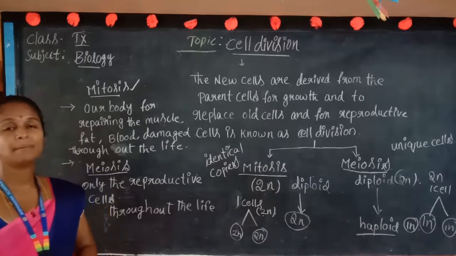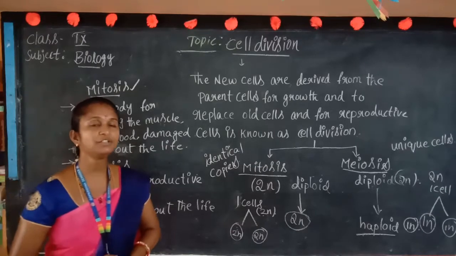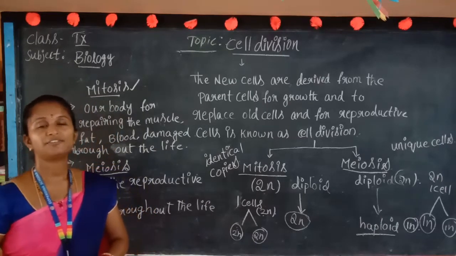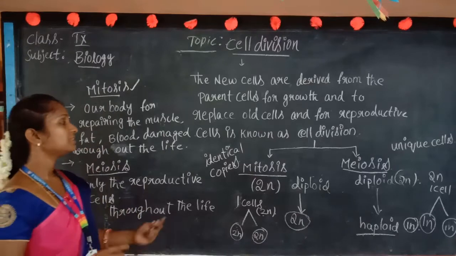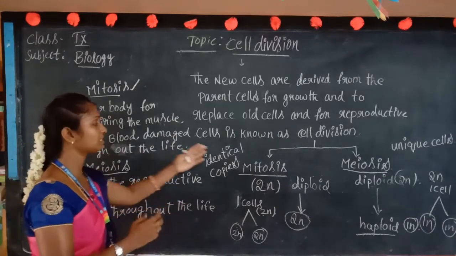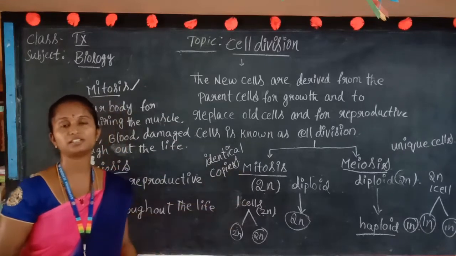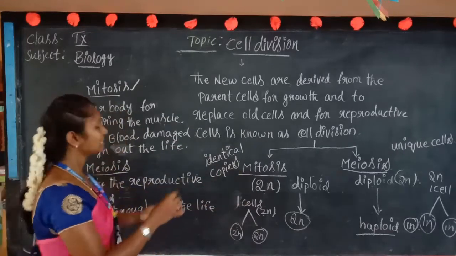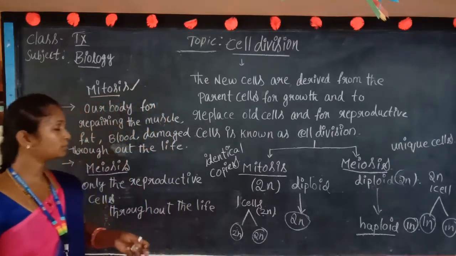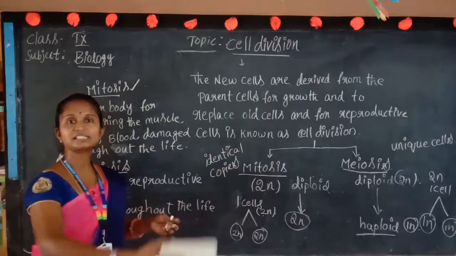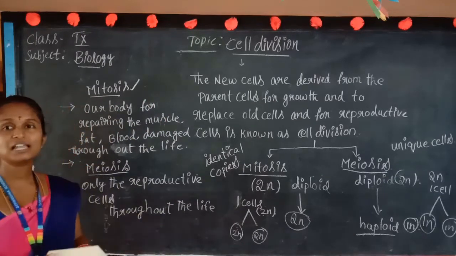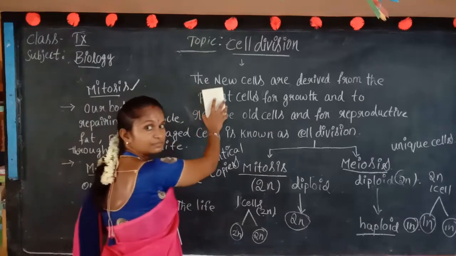But in meiosis, the diploid nucleus is divided into haploid cells for the daughter cells. We will discuss in more detail the steps of meiosis and mitosis in the next class. But before that, we are going to discuss how the cell starts the cycle, with the help of the cell cycle.